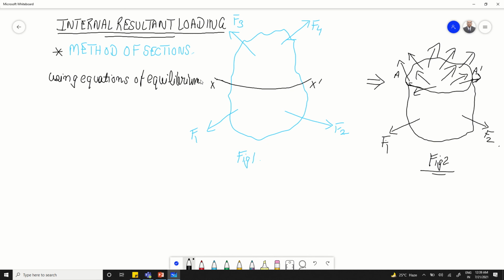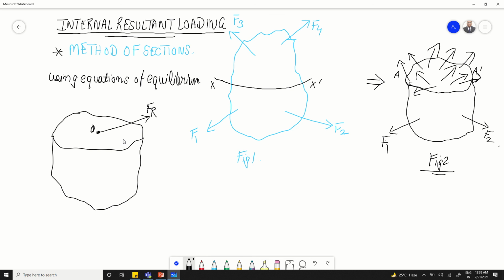Let us assume that the overall resultant of these forces passes through a point O. Let us say this Fr is the algebraic summation of all these forces acting on this exposed area, and we assume it passes through a point O. We call this point O the centroid.